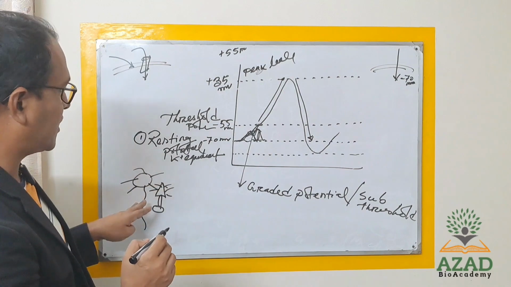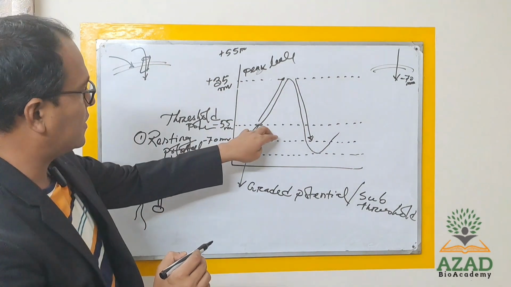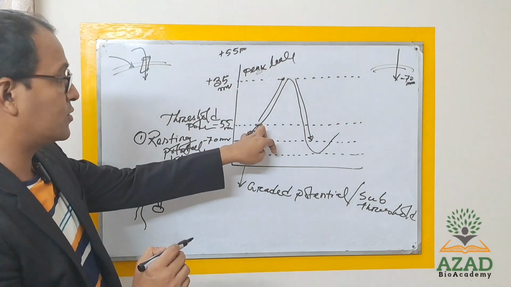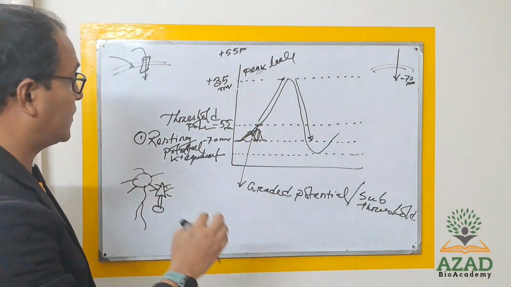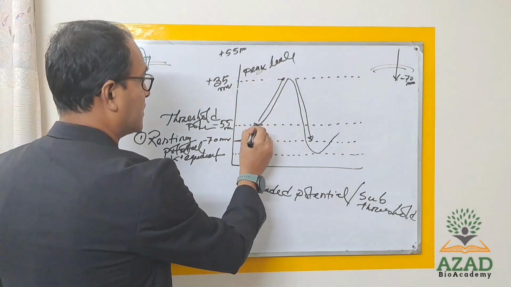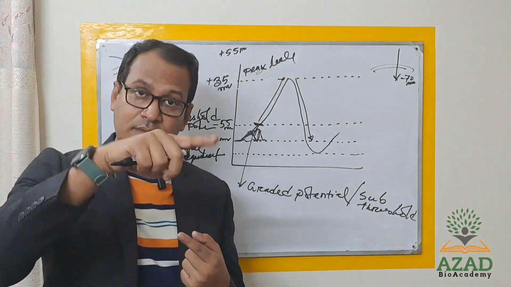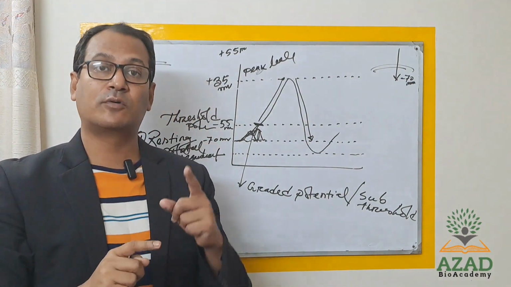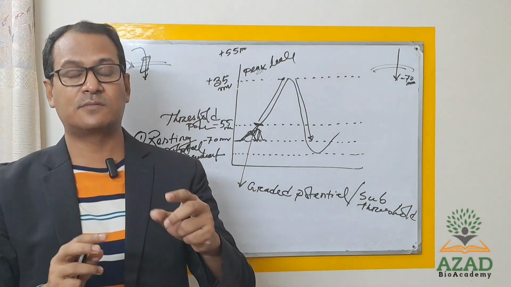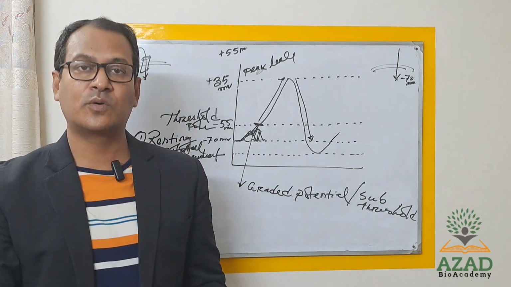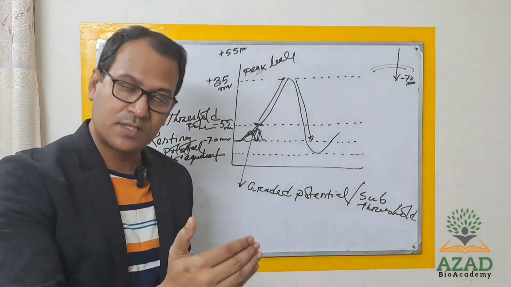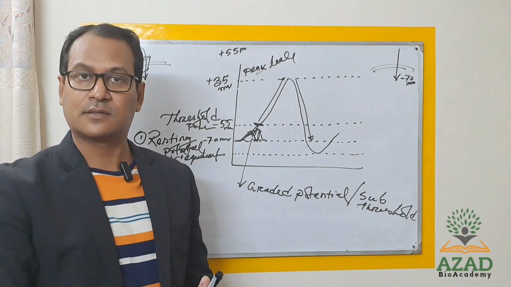The potential change will quickly reach the threshold potential, and when the threshold potential is reached, the voltage gated channels will open. I already discussed the voltage gated channels, the voltage gated sodium channel and potassium channel, which are very important to initiate and maintain the action potential.